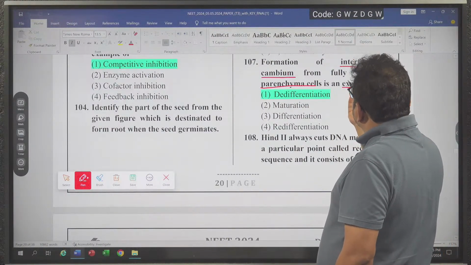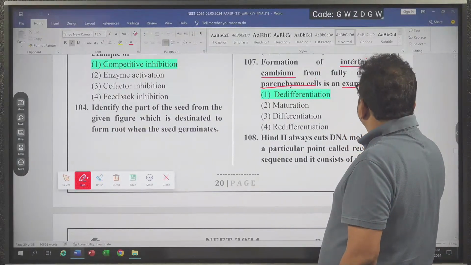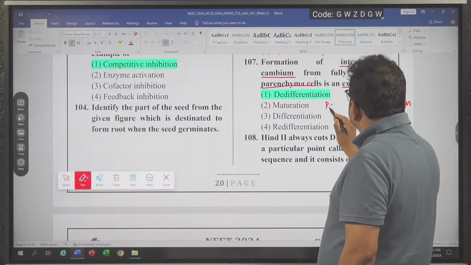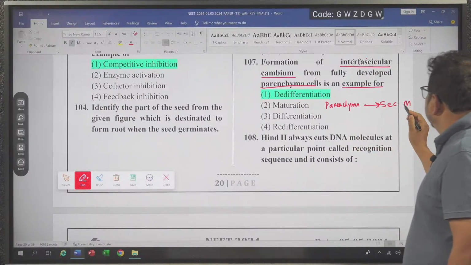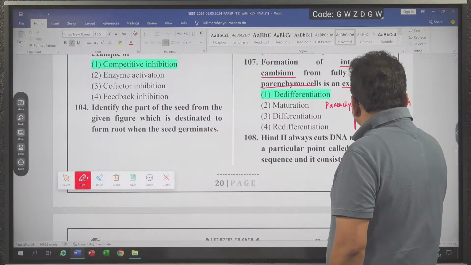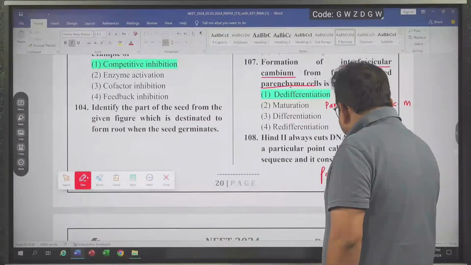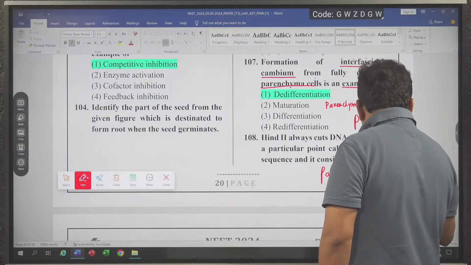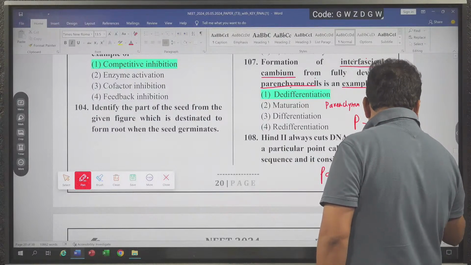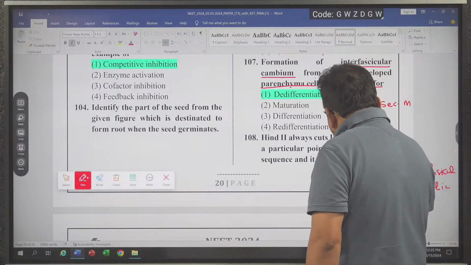The question says formation of interfascicular cambium from fully developed parenchyma, meaning parenchyma converts into interfascicular cambium. I am writing parenchyma here, and interfascicular cambium here. Parenchyma is which type of tissue?